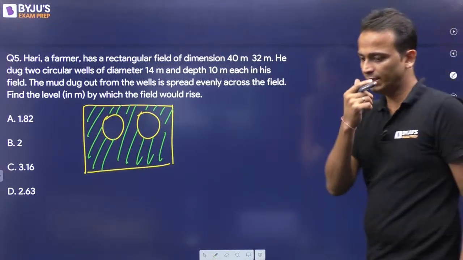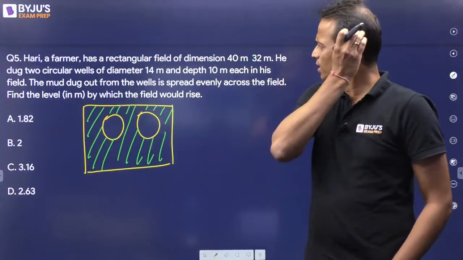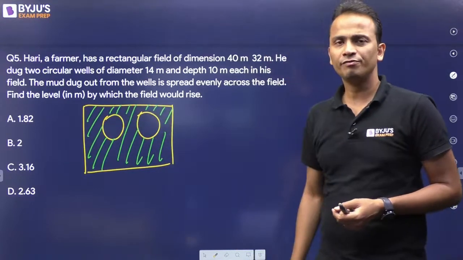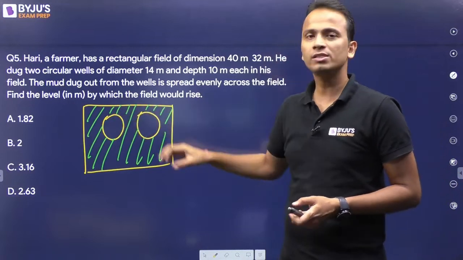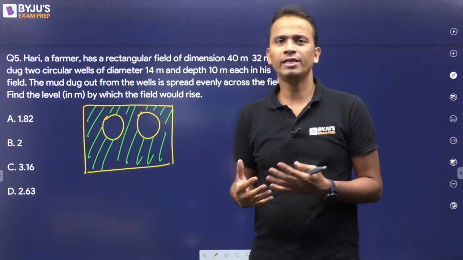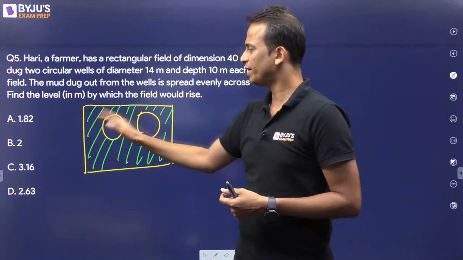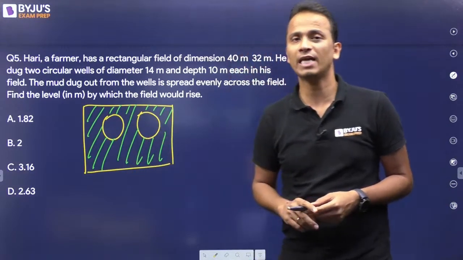All right, let's start it slowly. What will happen? This is a rectangular field that is given, and in this rectangular field, 2 wells are dug out. Now from these wells that we have dug, some soil will come out, and this soil will be spread over the remaining area of this rectangular field.